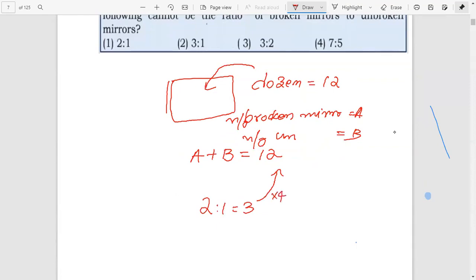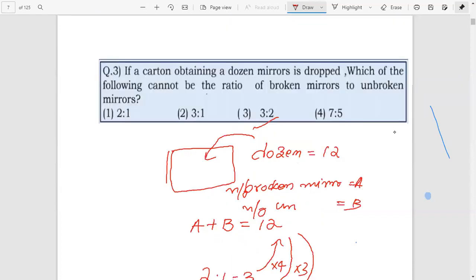Next, 3:1. That is 3 plus 1 equals 4, which is a factor of 12. 4 times 3 gets 12. Therefore, this is also possible. Next one, 3:2. Their sum is 3 plus 2 equals 5. Check whether 12 is a multiple of 5, which it is not. Therefore, 3:2 is not possible. Therefore, the right answer is 3:2, which cannot be the ratio.